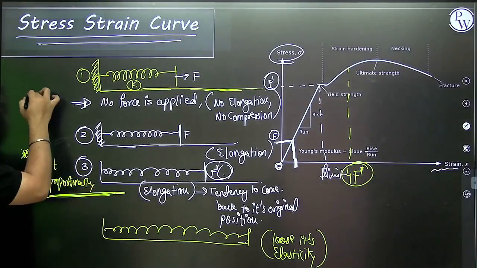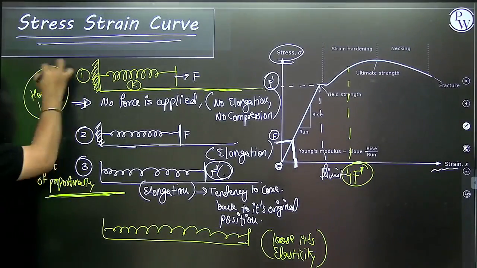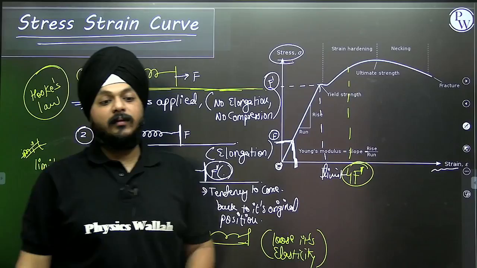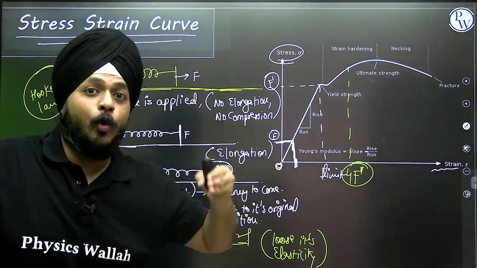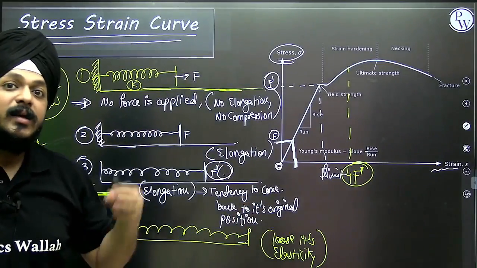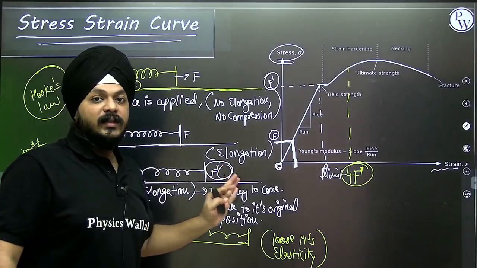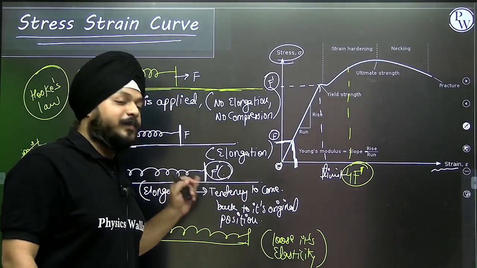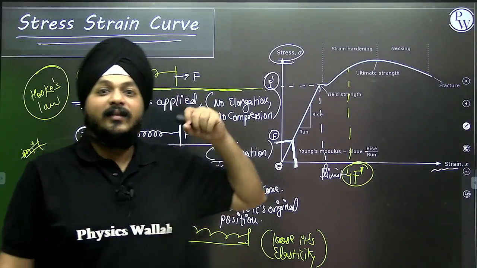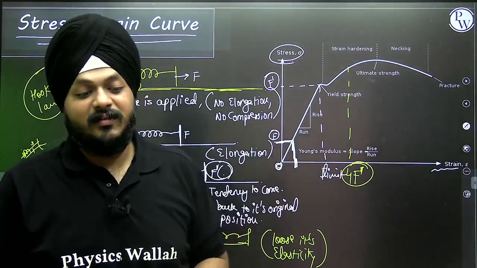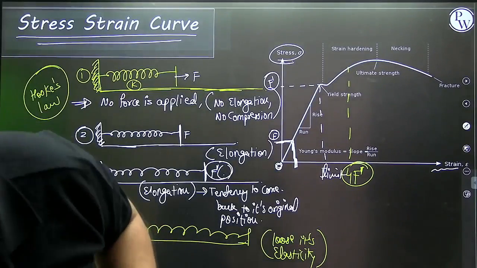Up to this, Hooke's law holds valid, and we are getting the graph as a straight line. Beyond this, first step, the object will lose its elasticity. Second step, if we are still applying the force after the object has already lost its elasticity, then deformation occurs. Let us take an example of a simple spring.